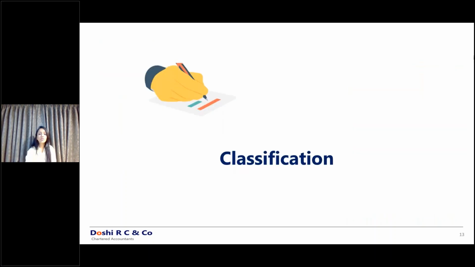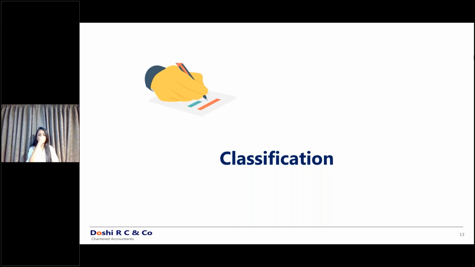So let's move on to the classification as per Ind AS 109. Why is classification required? According to your classification, the accounting will be given. So if your classification goes incorrect, your accounting will go incorrect. That is why it is very important to understand what your classification is.